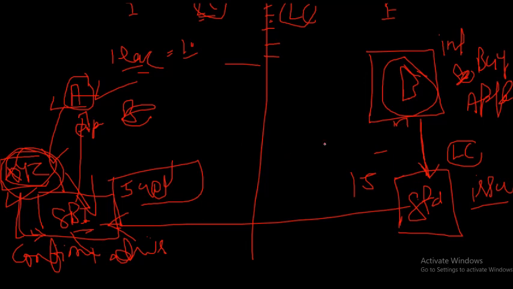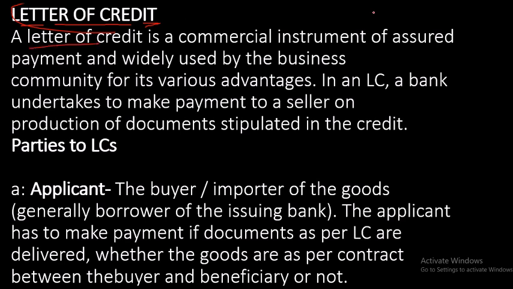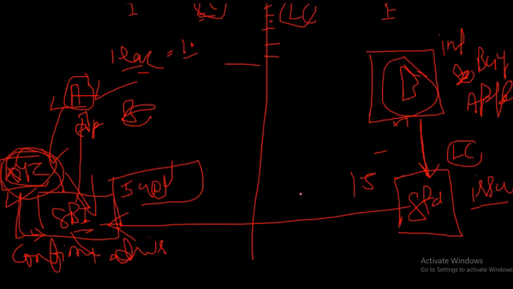This is the main concept, and here we understand that a letter of credit is similar to a bank guarantee, but it is not a bank guarantee. Okay, the applicant, the person in the diagram I told you, is the one taking the application to his bank. This is the importer, always the importer, and the beneficiary is the exporter, beneficiary or seller, anything you can say. Mr. A has 3 names. One is seller, because he is manufacturing the pens and selling to a foreign country. Another is exporter, because he is not selling in India, he is selling outside. And the third is beneficiary, because he is the one getting the ultimate benefit in the letter of credit.